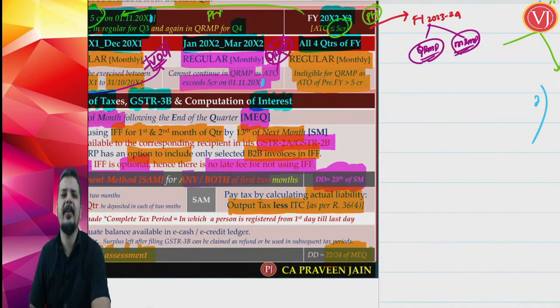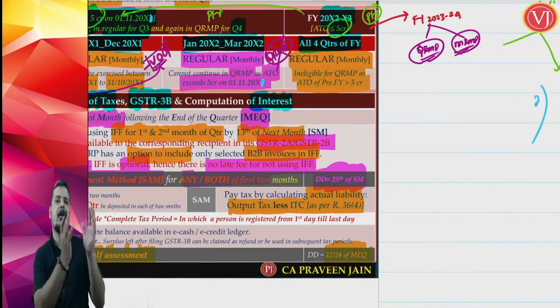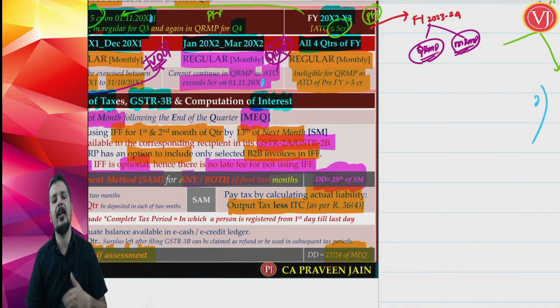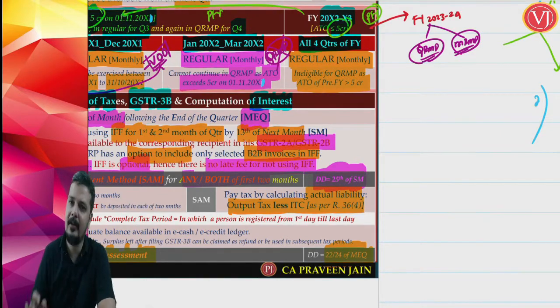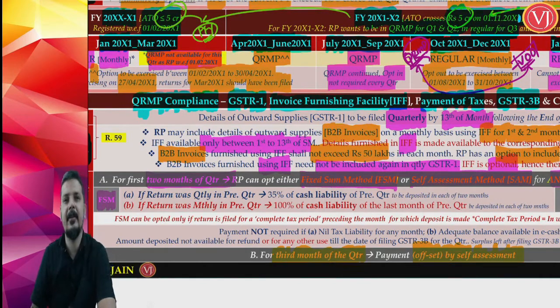Self-assessment method is a very normal method. What is it? Your gross output tax less input tax credit, including application of rule 36(4). Normal method. So self-assessment method is a very normal method. Whereas when you talk about your fixed sum method, it is a notional method. Now fixed sum method is based on percentage.